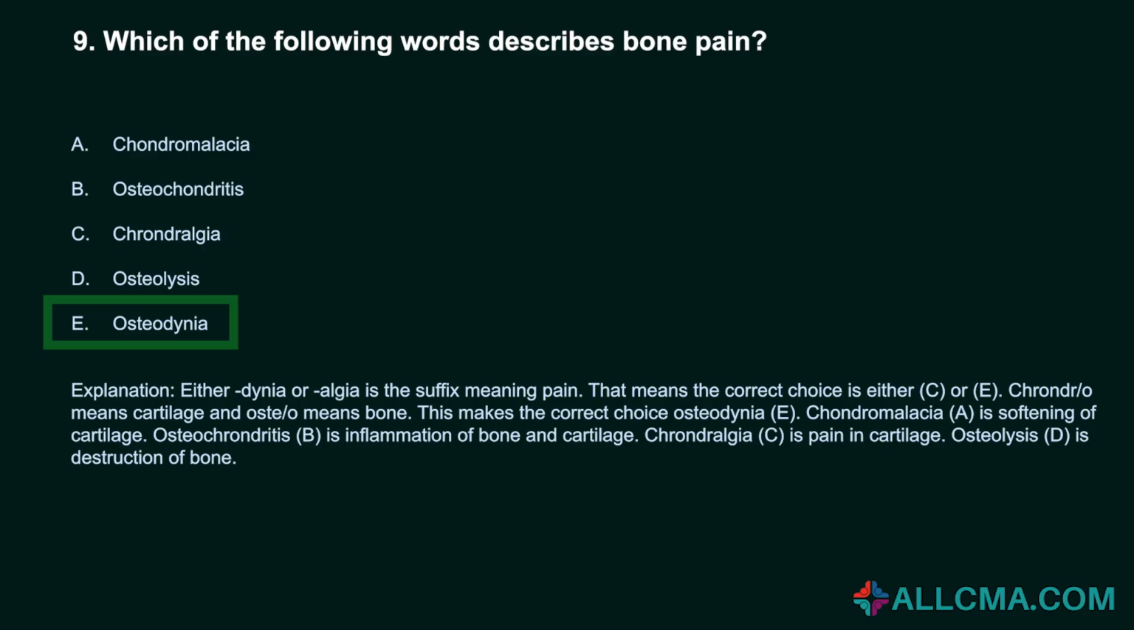Osteochondritis, B, is inflammation of bone and cartilage. Chondralgia, C, is pain in cartilage. Osteolysis, D, is destruction of bone.